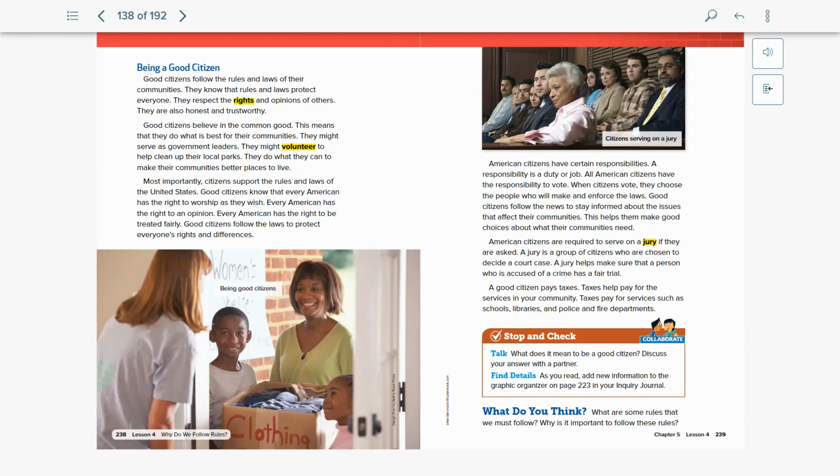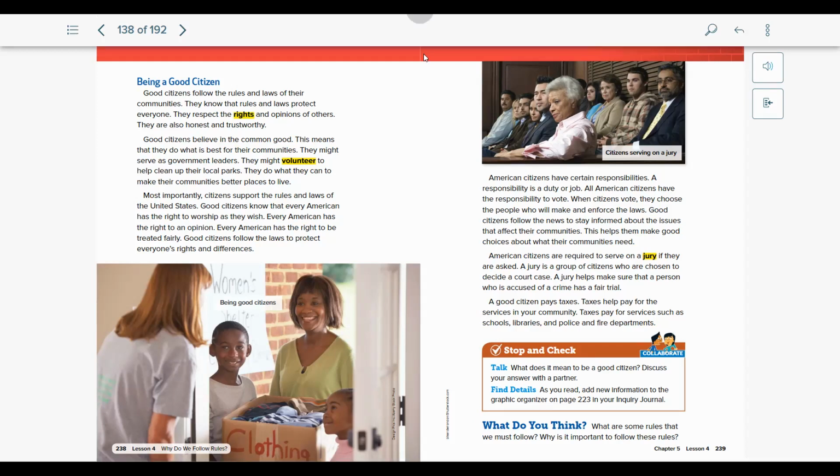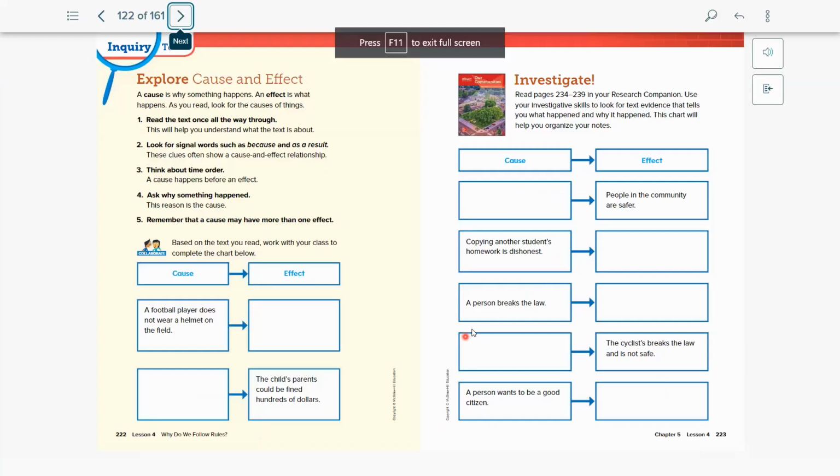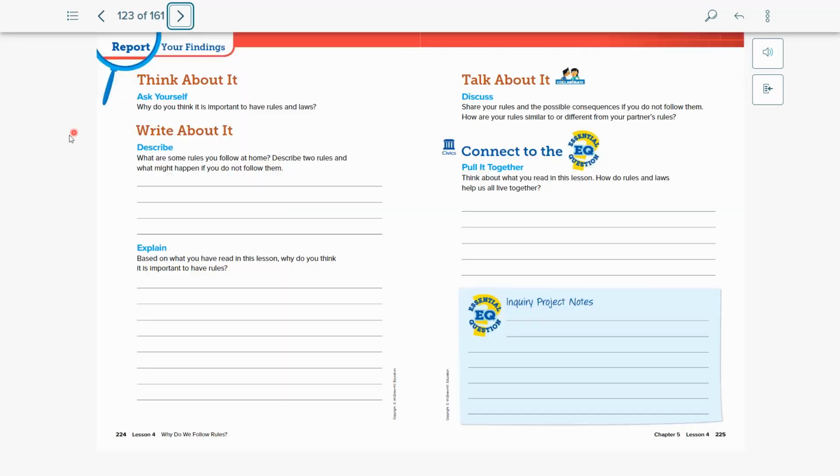Now that we've finished our last page, we can go ahead and fill in our last box from our notes. And so you could go ahead and fill in some different ways that you saw a person can be a good citizen. If you want to talk about serving on a jury, maybe you want to talk about volunteering, maybe you wanted to say that people will donate things to their local community, shelters, whatever, you can go ahead and talk about that. And then we can get started on the next page. So if you need to pause, go ahead, and then we can get started here. So on page 224, you need to ask yourself, why do you think it's important to have rules and laws?